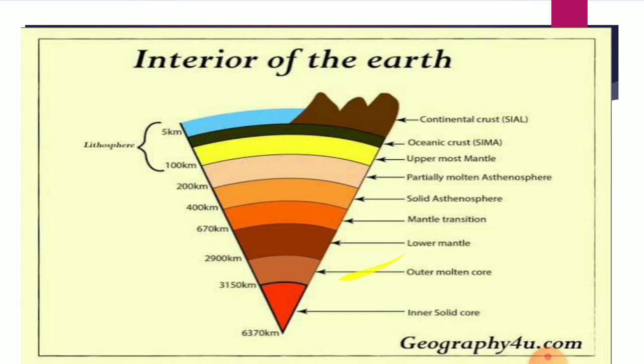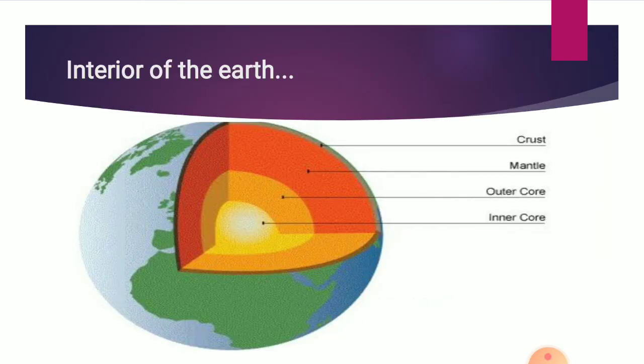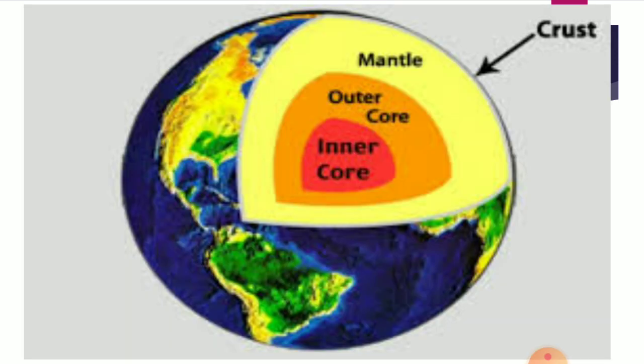Whereas the ocean crust mainly consists of silica and magnesia. It is therefore also called SIMA. SIMA is a short form of silica and magnesia. You can see here the crust, mantle, outer core and inner core.